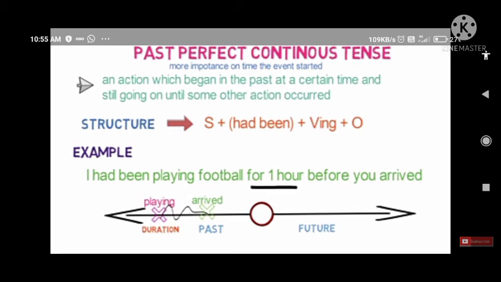See the structure: subject plus had been plus verb ing. Like for whom, it is referring to the start of the event. Like the timeline, it looks like past continuous tense. Here we are giving importance to the time of my playing. So we are giving importance to the duration of an event.